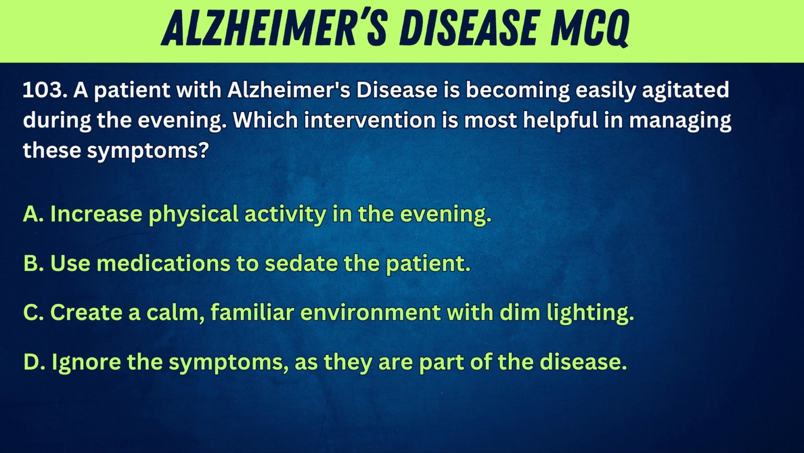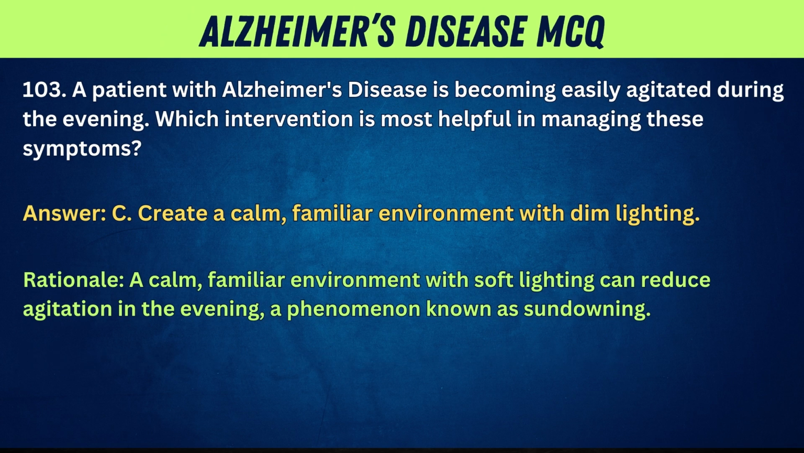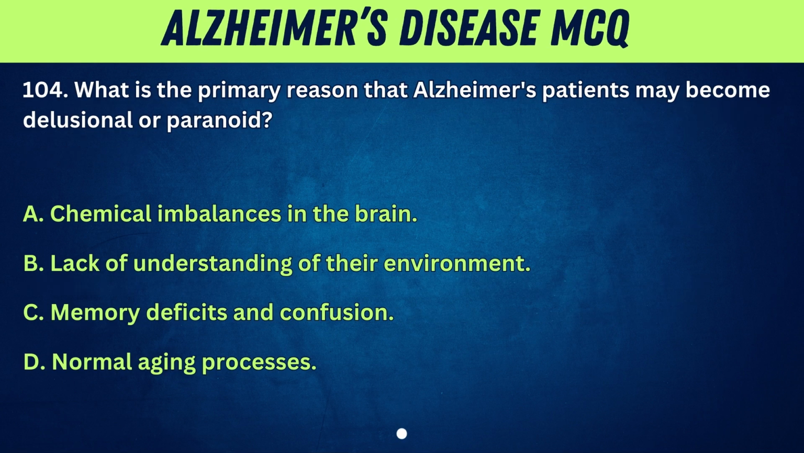103. A patient with Alzheimer's disease is becoming easily agitated during the evening. Which intervention is most helpful in managing these symptoms? A. Increase physical activity in the evening. B. Use medications to sedate the patient. C. Create a calm, familiar environment with dim lighting. D. Ignore the symptoms as they are part of the disease. Answer: C. Create a calm, familiar environment with dim lighting. Rationale: A calm, familiar environment with soft lighting can reduce agitation in the evening, a phenomenon known as sundowning.